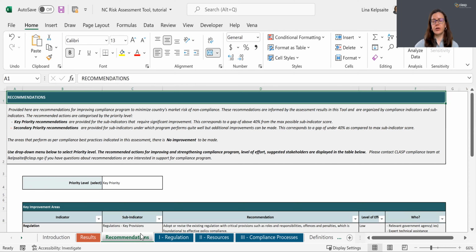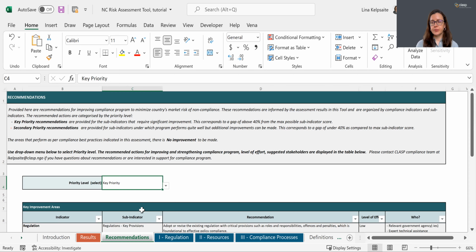And lastly, the tool provides recommendations for improving the compliance program for the individual indicators with scores below 1. And the recommendations are presented in the recommendations tab. So the tool provides 2 types of recommendations: key recommendations and secondary recommendations. Key recommendations are for a particular aspect of the program that has a major gap as identified by this tool, and the secondary recommendations are for the program aspects which can benefit from further improvement.